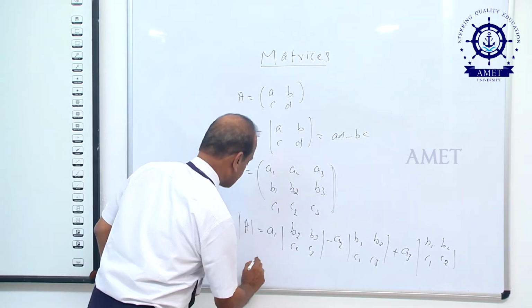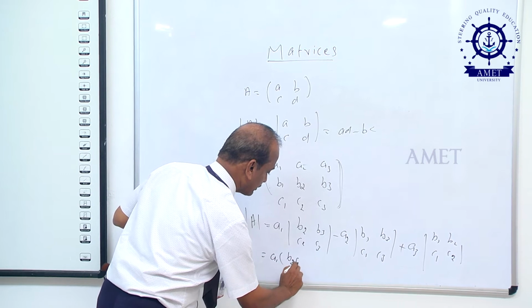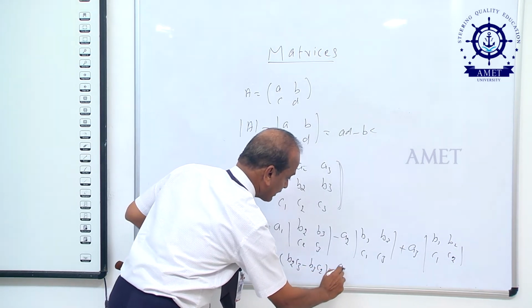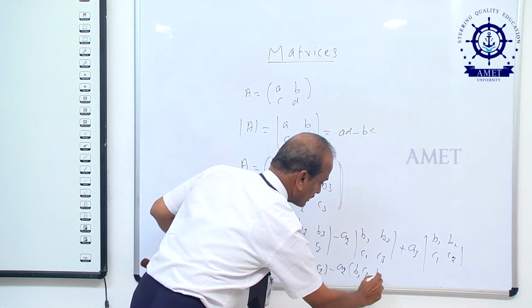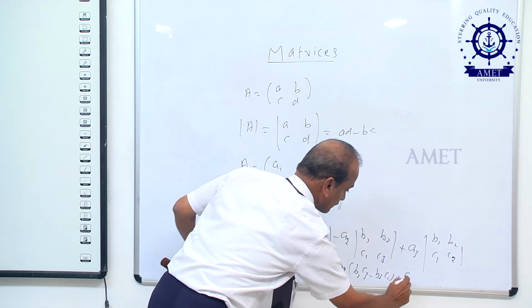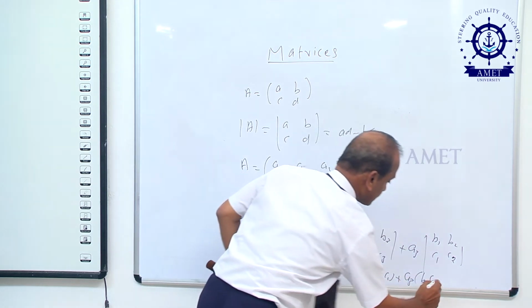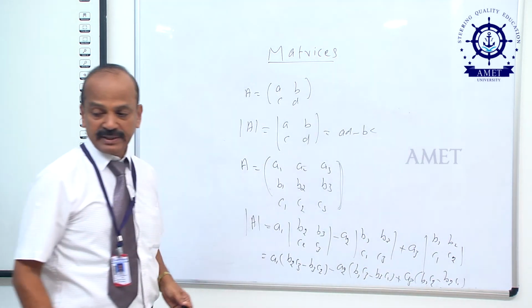Now simplify: A1 into (B2 C3 minus B3 C2) minus A2 into (B1 C3 minus B3 C1) plus A3 into (B1 C2 minus B2 C1). Next, we can multiply and simplify.